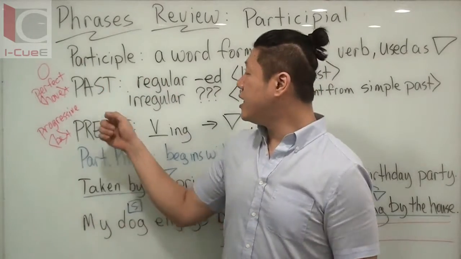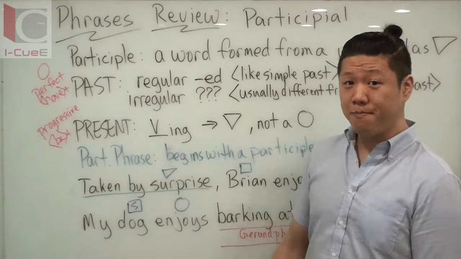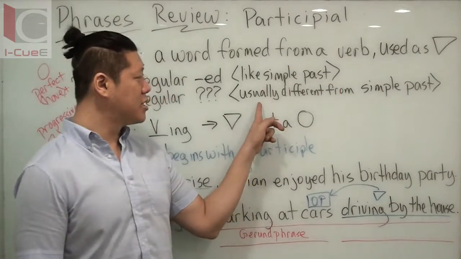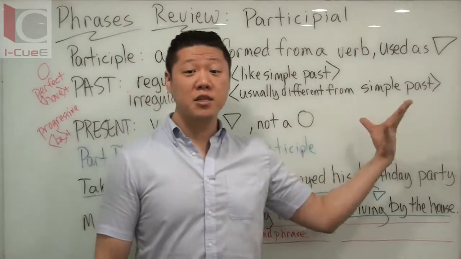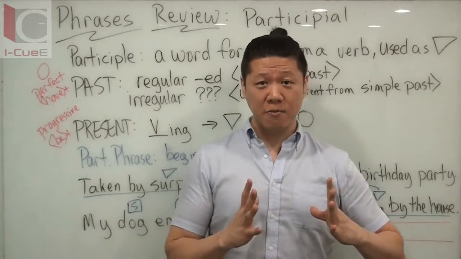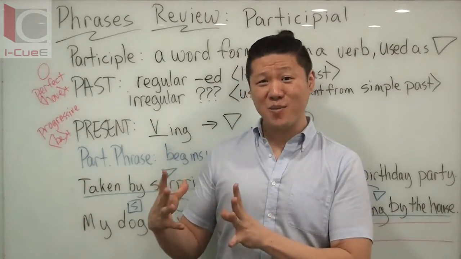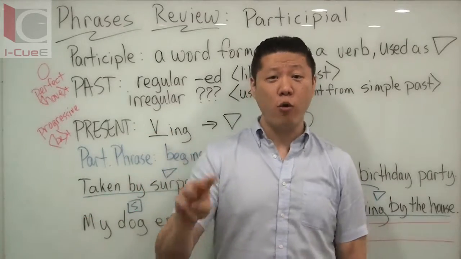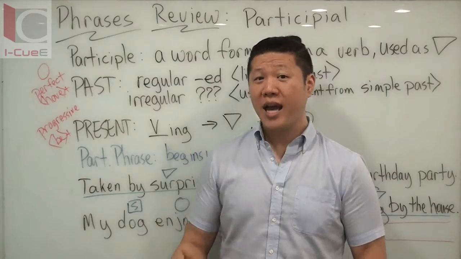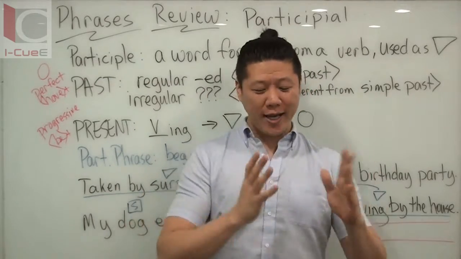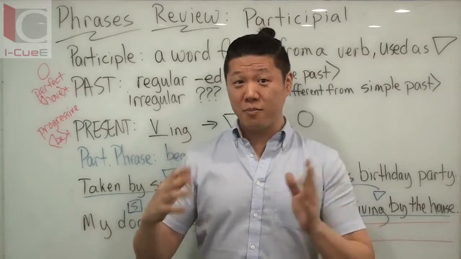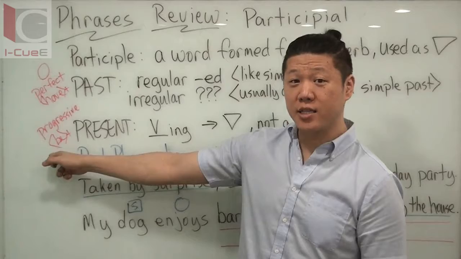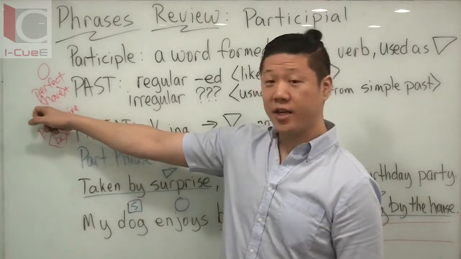But when you have the past participle of an irregular verb, it's usually going to look weird because it's not going to be the same. It's usually different from the simple past. So if you have write, the simple past is wrote. The past participle is not wrote. The past participle is written. So there's three forms of that verb that you have to know. However, even though you know write, wrote, written, write and wrote are verbs, written is not a verb unless we're using it in the progressive tense or the perfect tense.